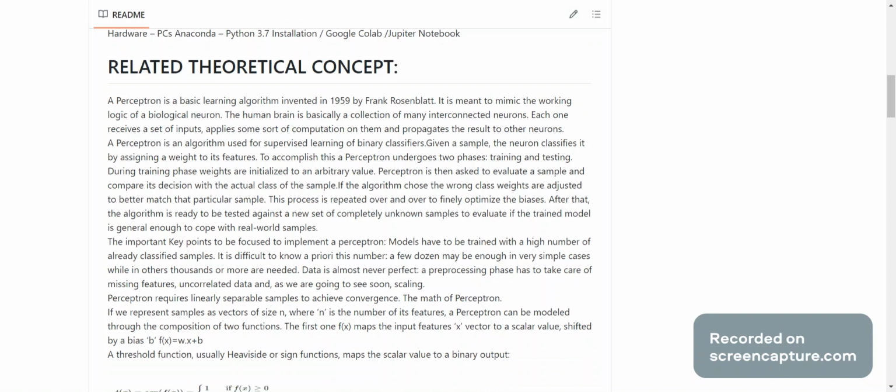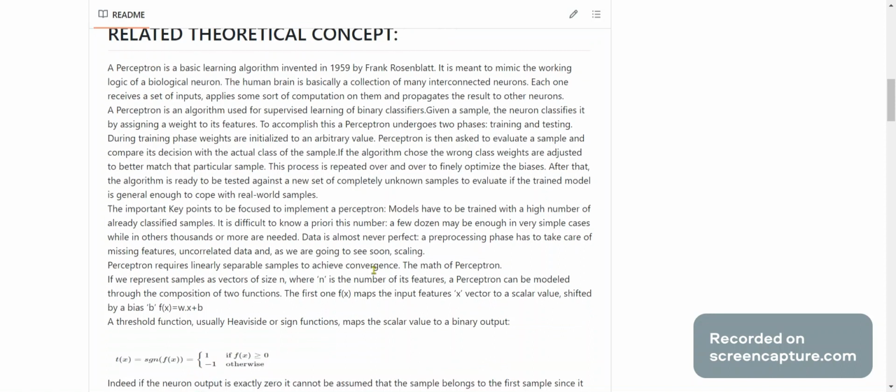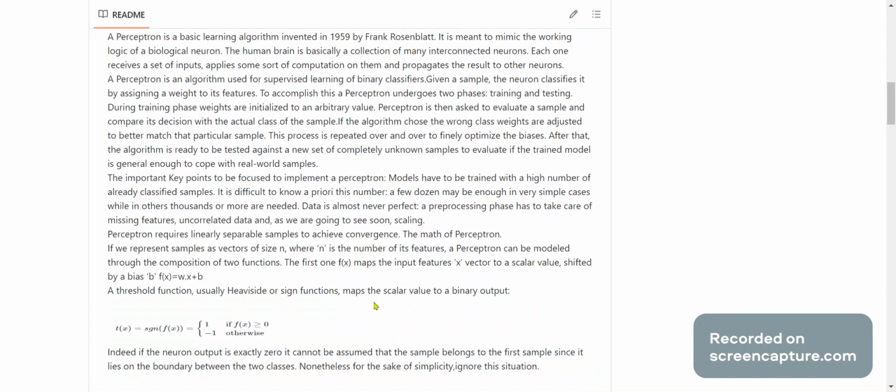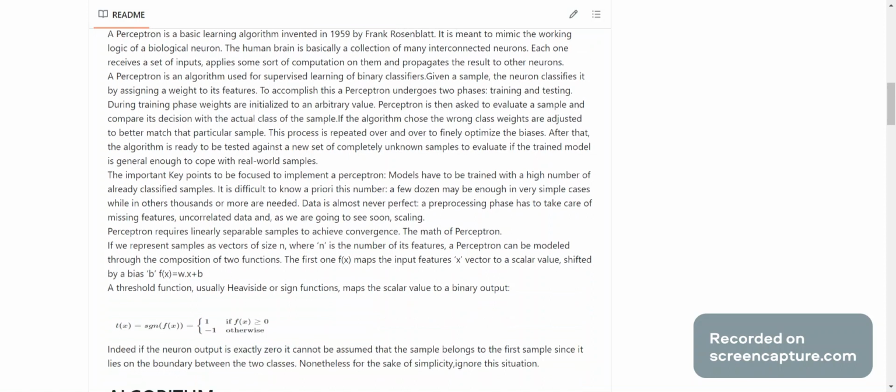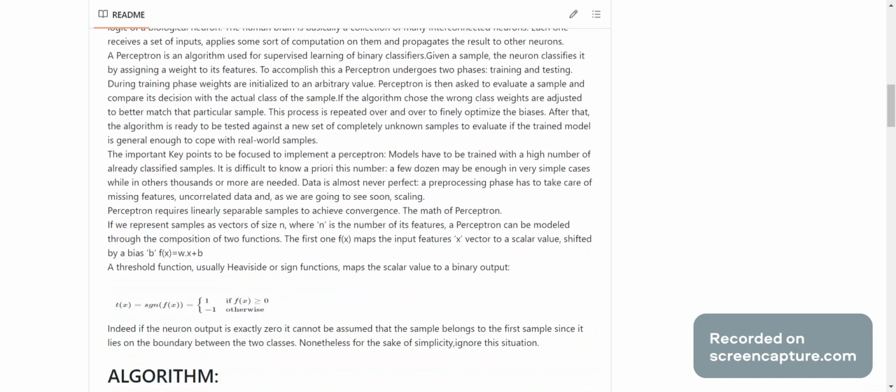The math of the perceptron: if we represent samples as vectors of size n, where n represents the number of features, a perceptron can be modeled through the composition of two functions. The first one, f of x, maps the input feature vector x to a scalar value shifted by a bias. The threshold function is given by t of x equals sign of f of x: 1 if f of x is greater than or equal to 0, and minus 1 otherwise.